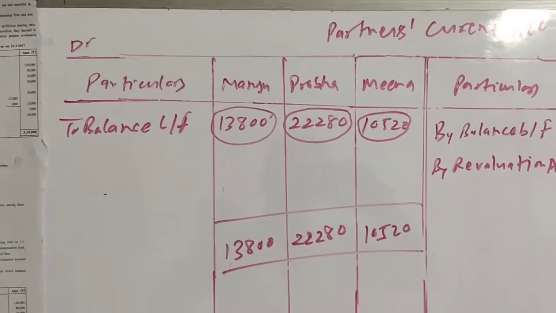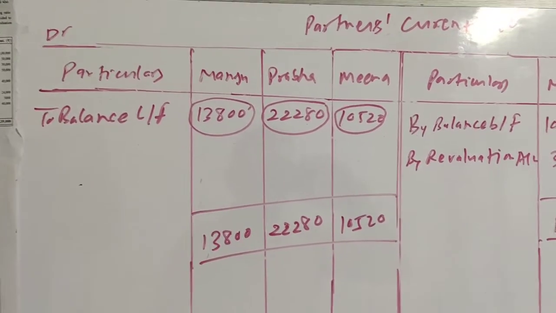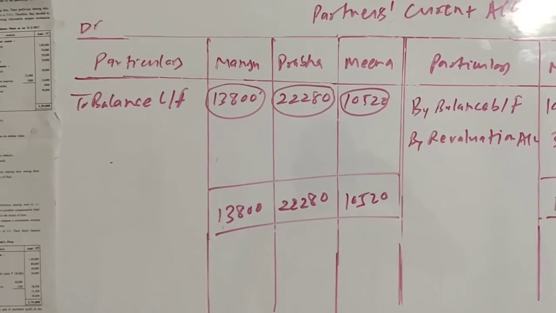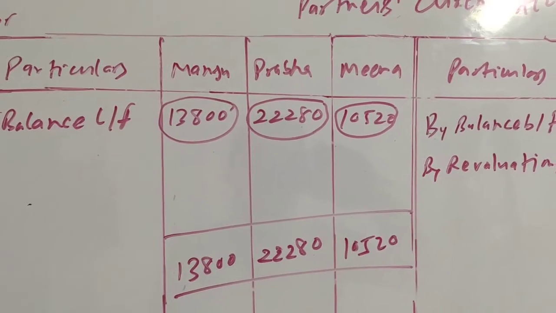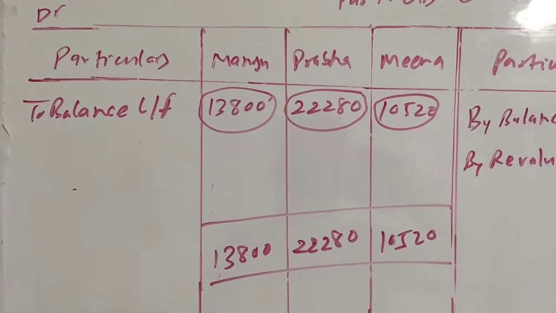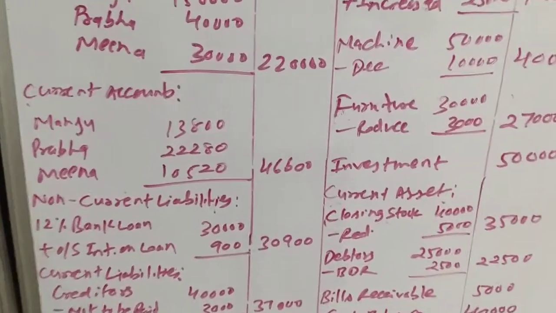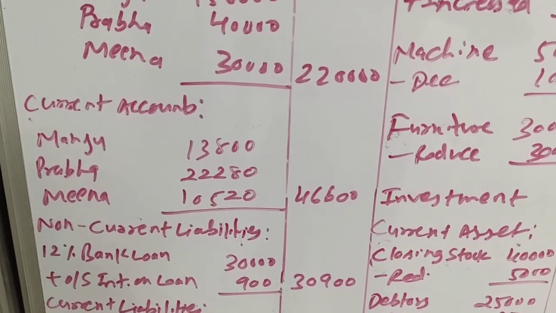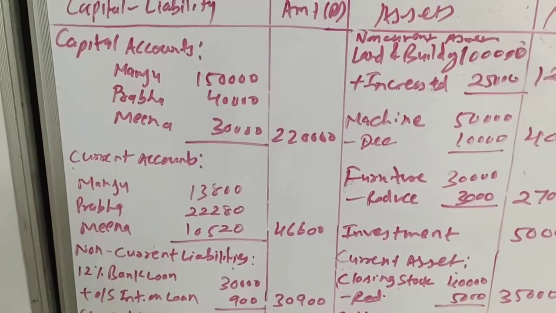Now this is a credit balance, and we have learned in final accounts that a credit balance is recorded at the liability side of the balance sheet. How much balance? 13,800, 2,280, 10,520. So this will be recorded at the liability side of the balance sheet. Let us see how to record it in the balance sheet. The second item: current account, Manju 13,800, Prabha 2,280, Meena 10,520, outer column 46,600.